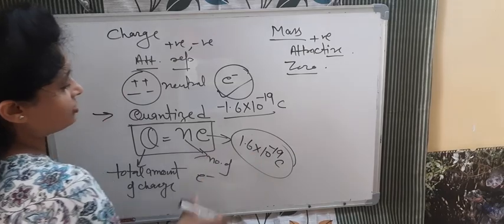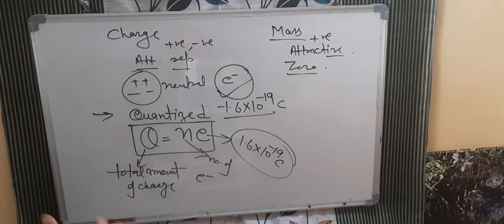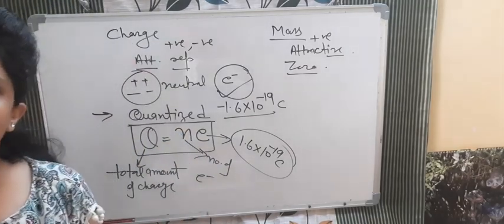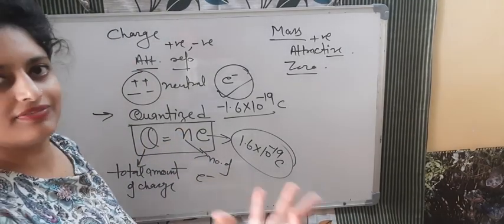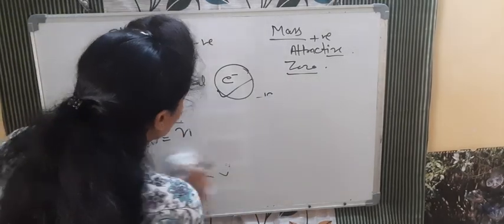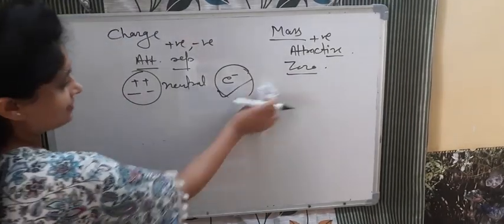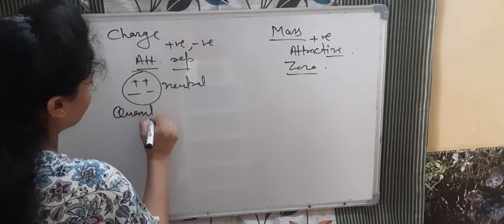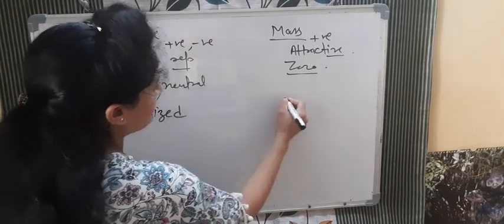Okay, so this is the charge of an electron. Whenever we are transferring electrons, they always transfer in whole numbers: 1, 2, 3, 4, 5, like this. But mass is not quantized. So this is the next difference. Charge is quantized, mass is not quantized.